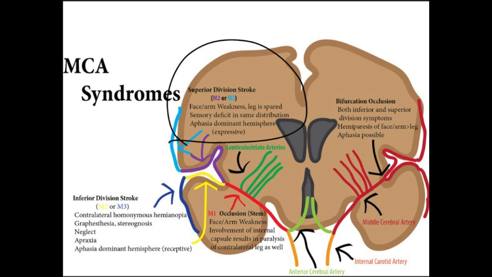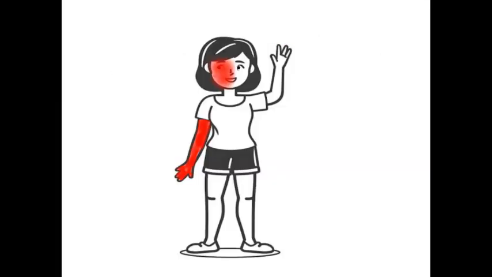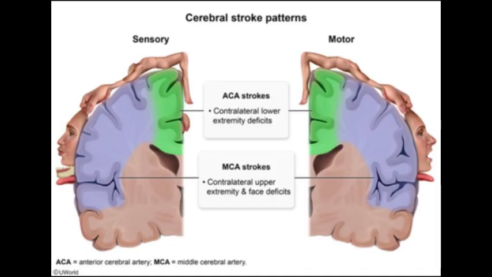Let's unpack this a little further. Why the face and arm weakness? Now, the lateral surface of the cerebral hemisphere, particularly the motor areas for the face and arm, is supplied by the MCA, the middle cerebral artery. And ischemia here leads to this selective pattern of weakness.